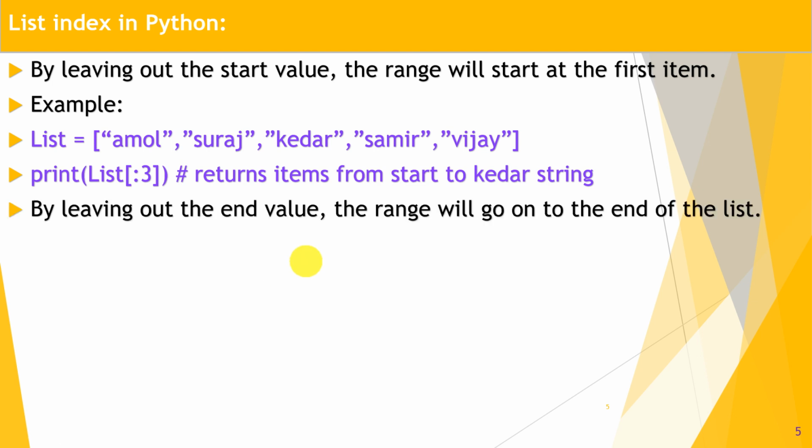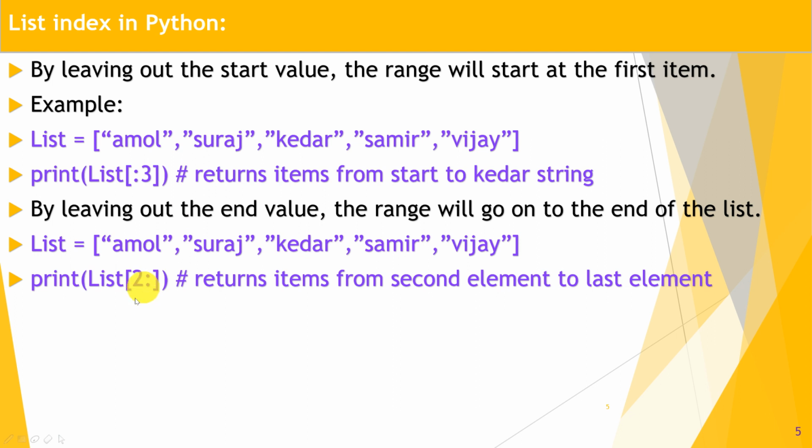After that, leaving out the end index. If you don't specify the end index in the range, what happens? Let's check. If you give index 2 colon, but the end index is not specified, then what happens? It returns the items from the second element to the last element.